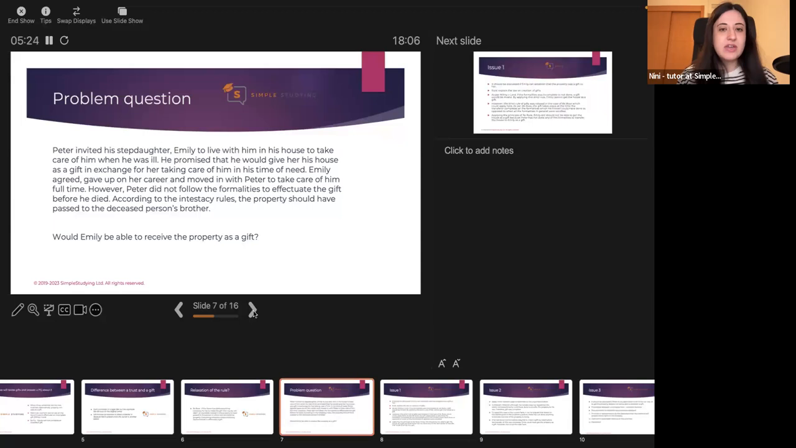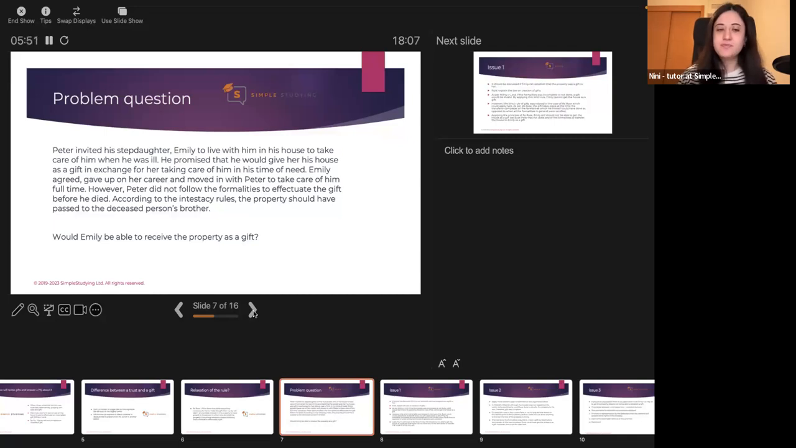He promised that he would give her his house as a gift in exchange for her taking care of him in time of need. Emily agreed, gave up on her career and moved in with Peter to take care of him full-time. However, Peter did not follow the formalities to effectuate the gift before he died. According to the intestacy rules, the property should have passed to the deceased person's brother. Would Emily be able to receive the property as a gift?